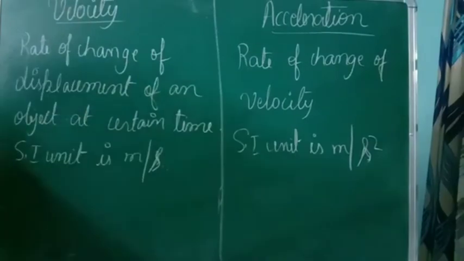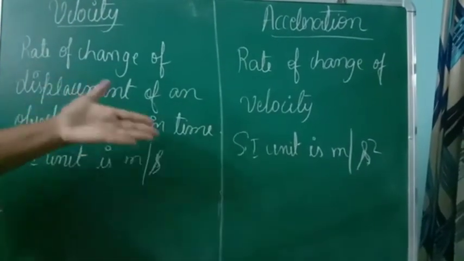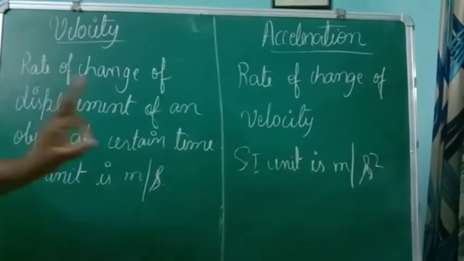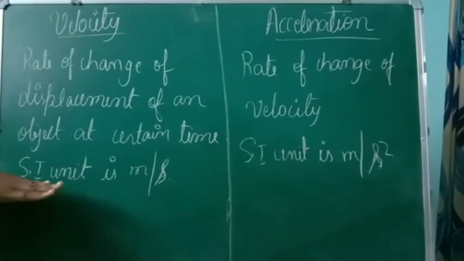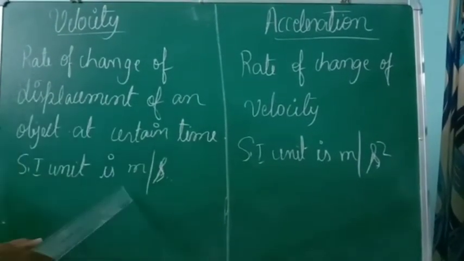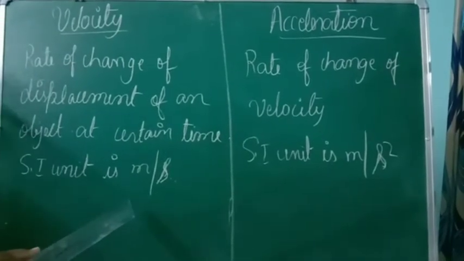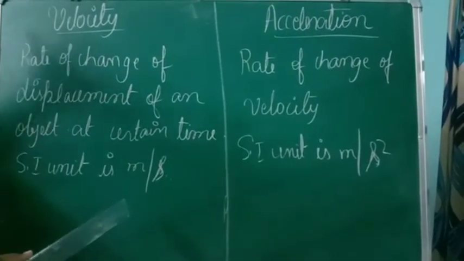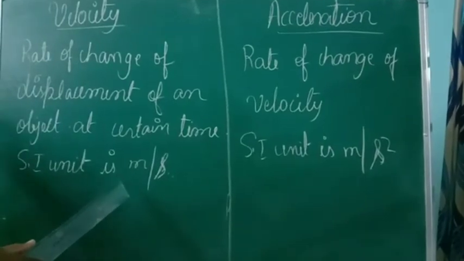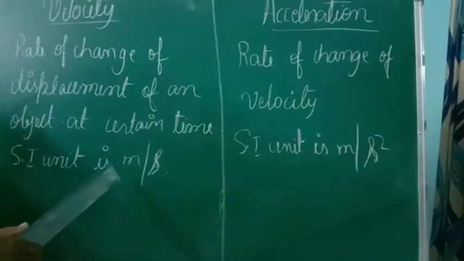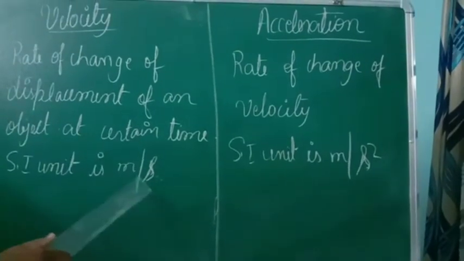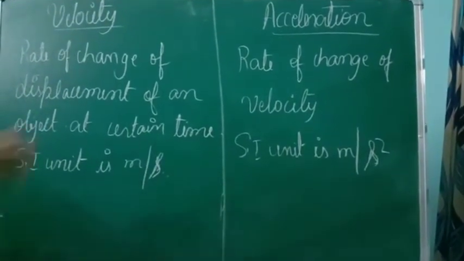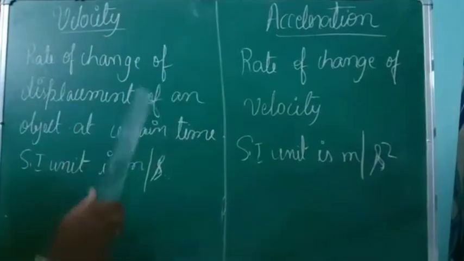The SI unit of velocity is the same as speed and displacement. It's meter per second, m/s.